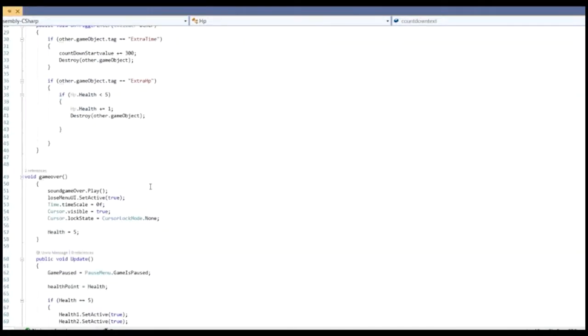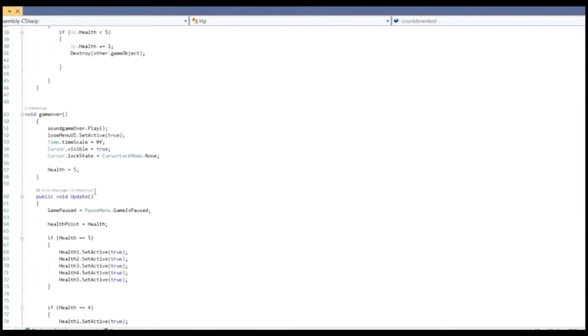So when the user loses all his health points, the game will be over. The game over sound will play and the lose menu UI will show up.